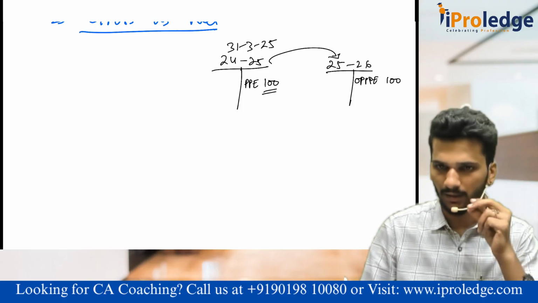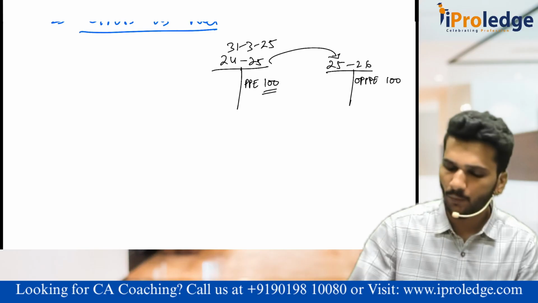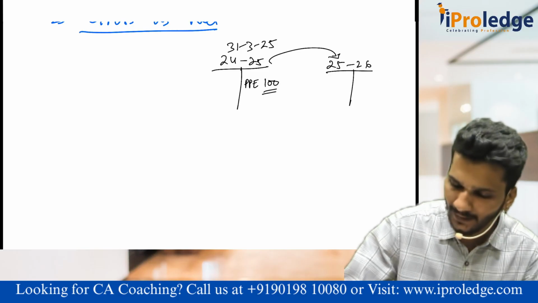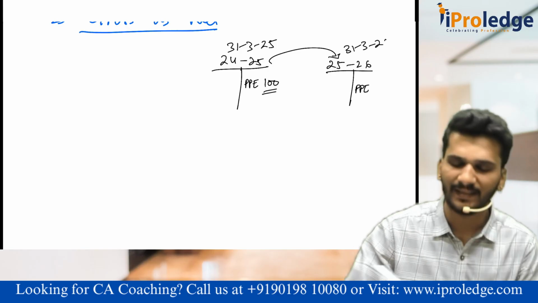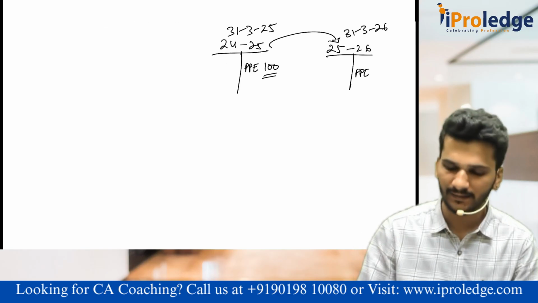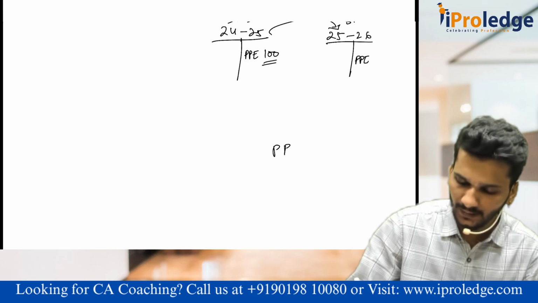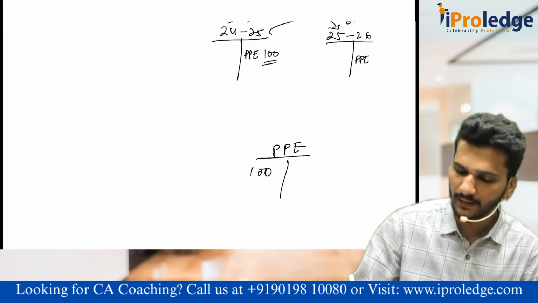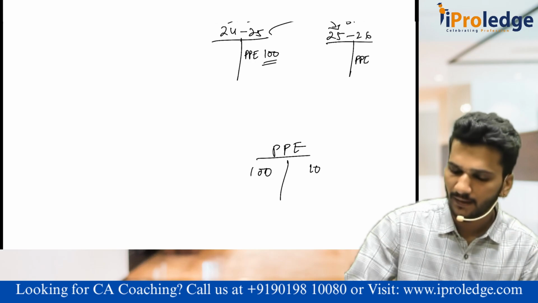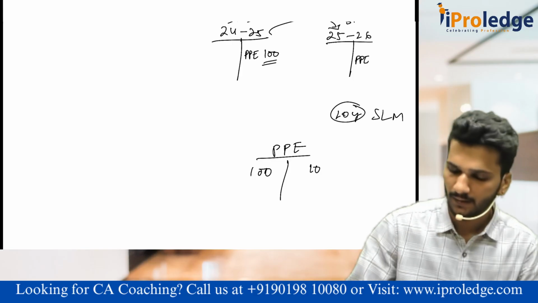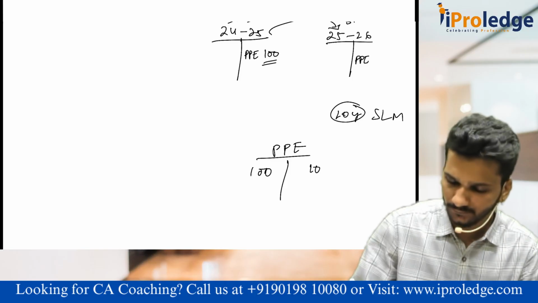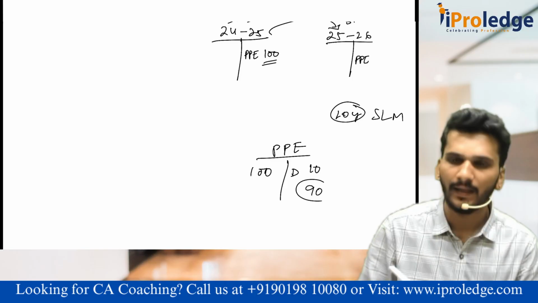But at the end of the year, when you record PPE on the balance sheet of 31st March 26, you will record what? 100 is the opening, and you will charge, consider 10 years is the life, I am going by SLM method, 10 rupees is the depreciation, and the balance is 90 rupees.